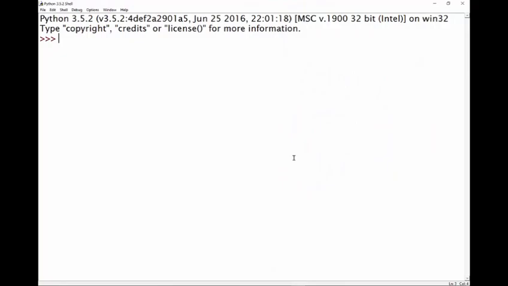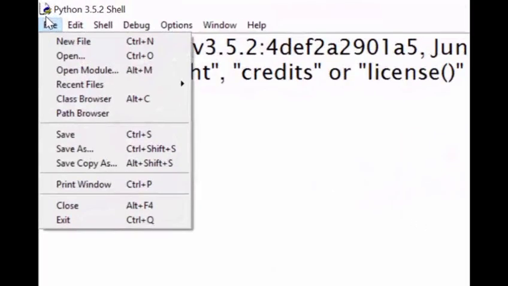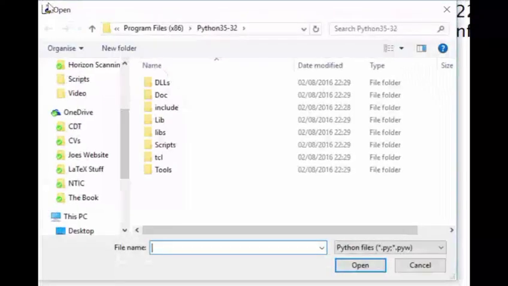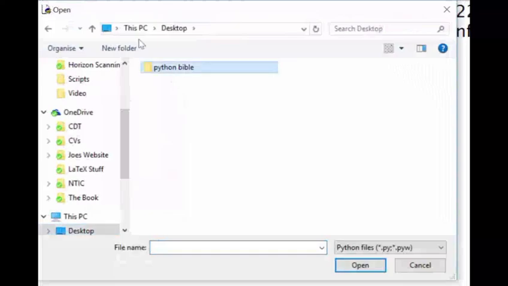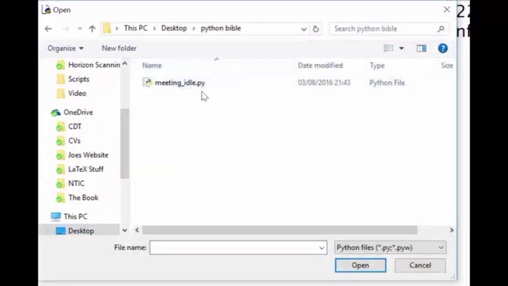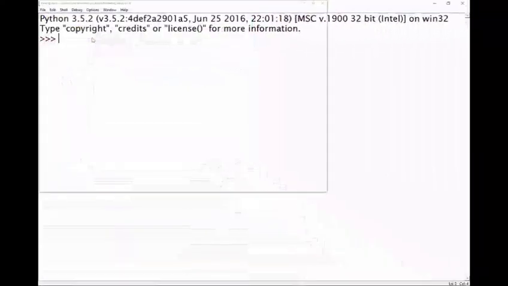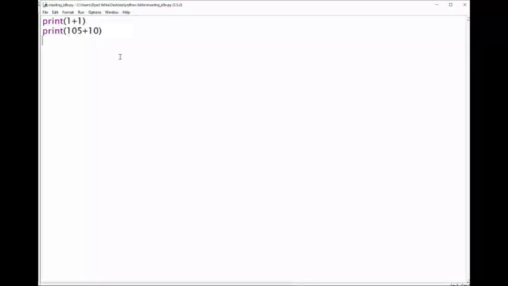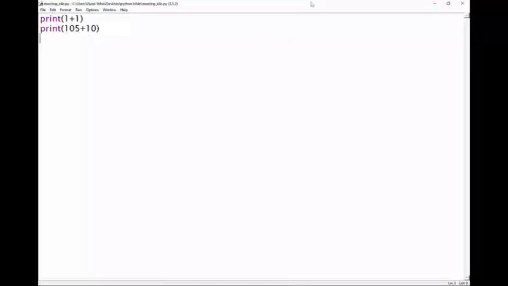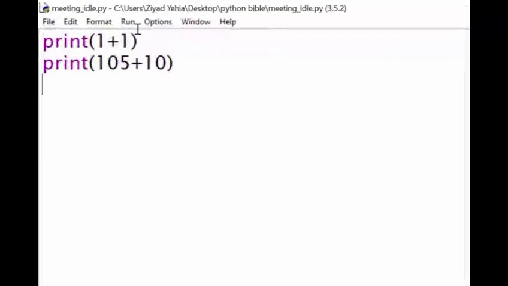Okay, so the first thing you're going to want to do is boot up IDLE, and once you've done that, head over to the File tab and click Open. Now, if you've made a file directory like mine, it's going to be on the desktop, so I'm going to browse there, Desktop, Python Bible, and here we are, meetingidle.py. So if I double click on that, well, hey, there we are, that's the code that we made a few lectures ago. So let me just maximize that. So let's run it again to get an idea of what this script does.